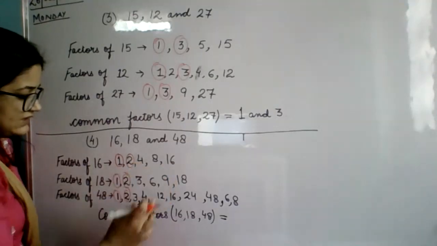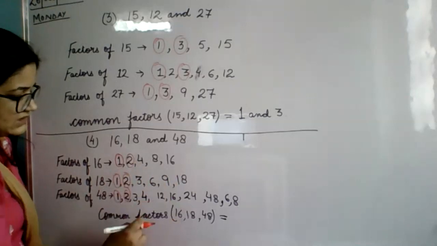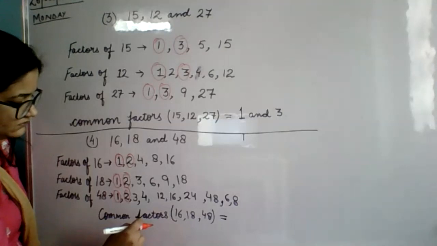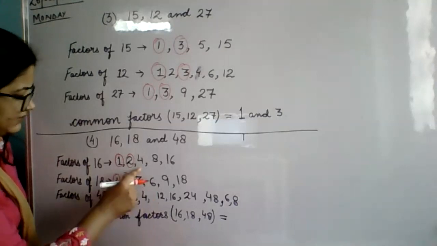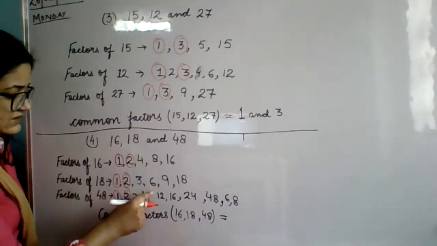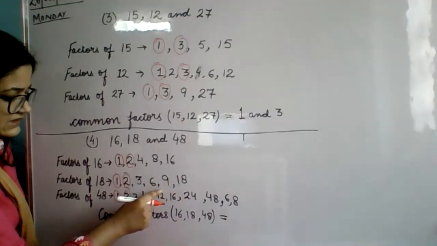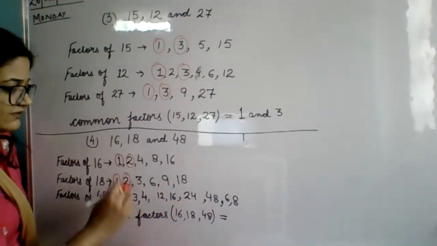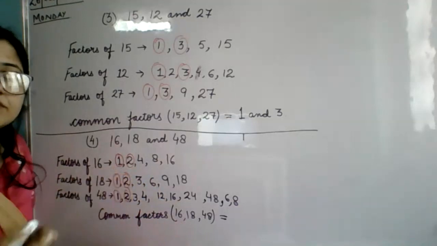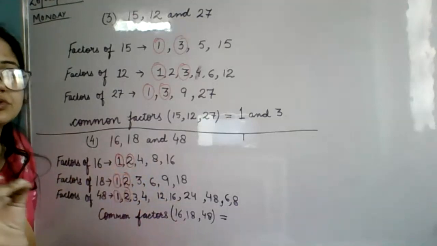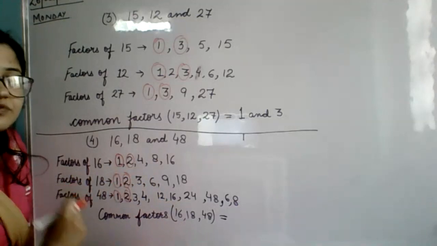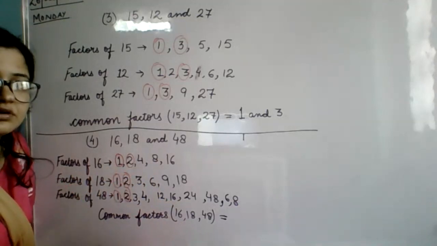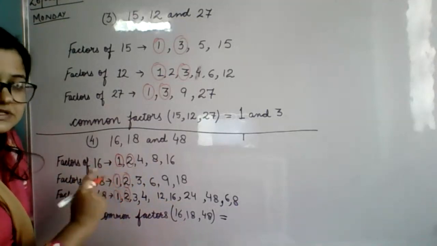3 is not coming in this. 4 is not coming in this. Then you can see 6 coming here, but 6 is not here. 8 is here, 8 is not there. 16 is here, not here. So let it be. Okay, we have seen, beta, we will check from the number that has the fewest factors. Where there are least factors. In which number? 16, na?